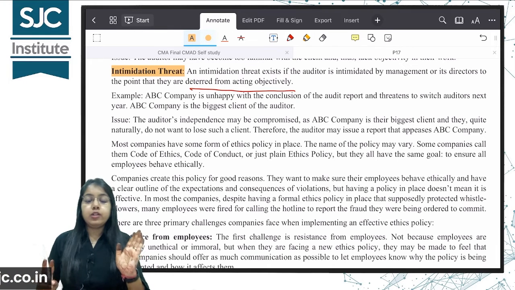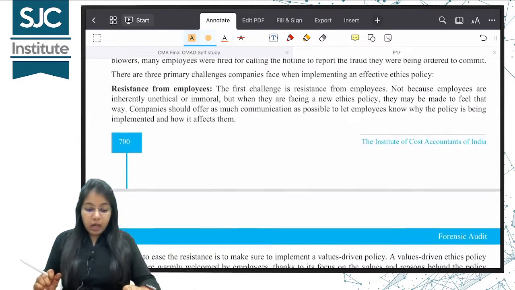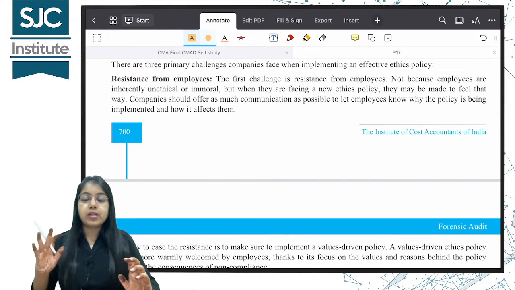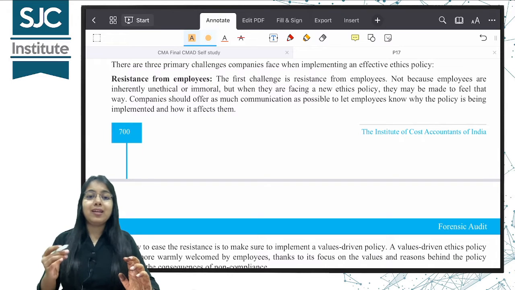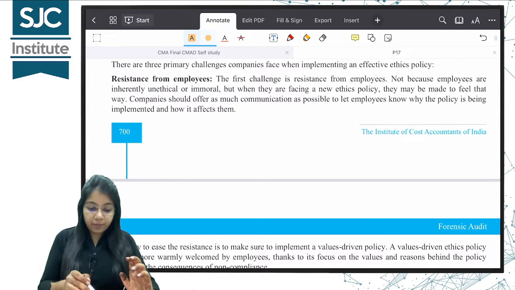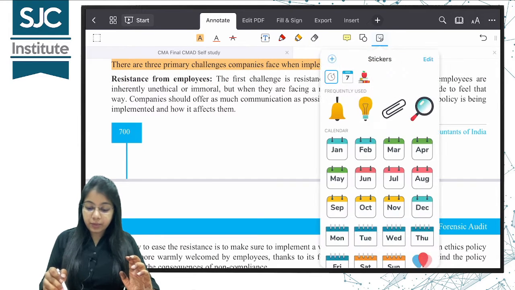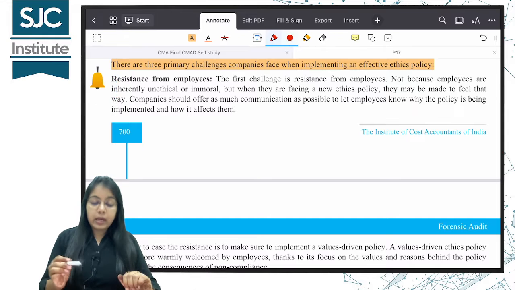We read about ethical issues in businesses. These are the ethical issues which may arise in case of auditors. Now we also studied how we can reduce the ethic risks. We can follow some ethic policy, create a culture of integrity, but there are certain challenges with it. Okay, there are 3 primary challenges that the company faces while implementing an ethics policy.